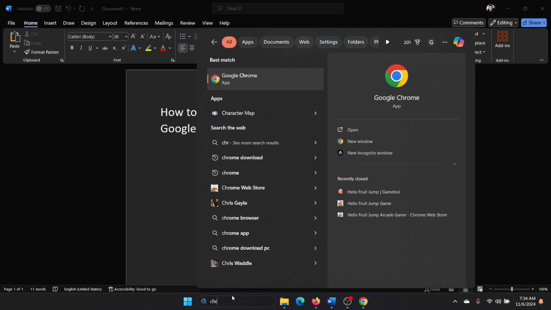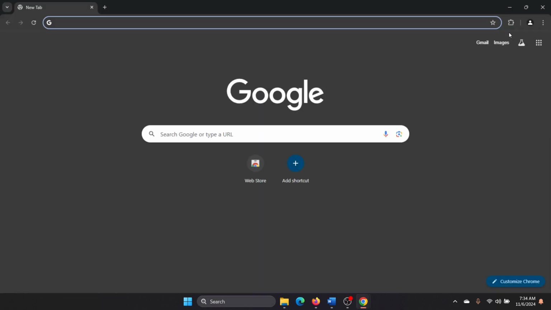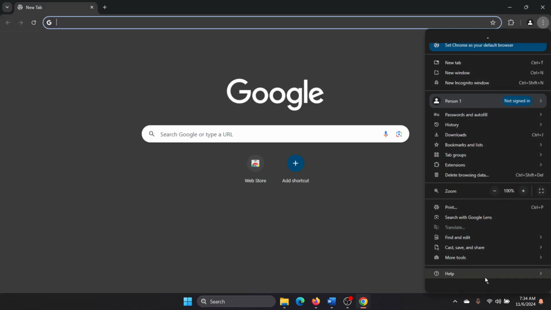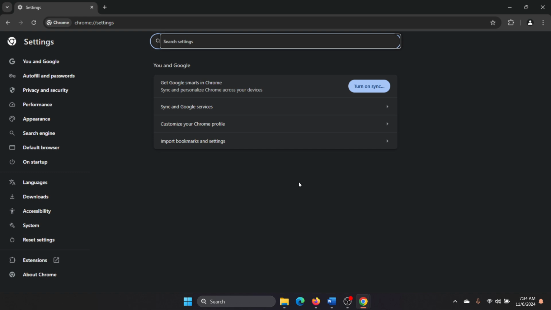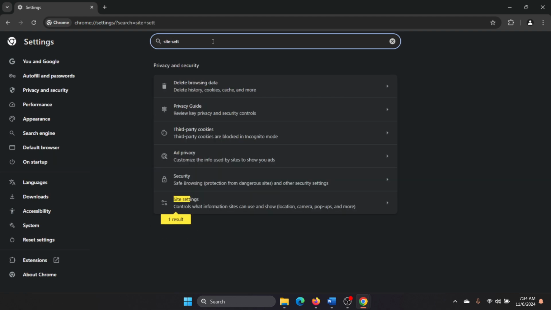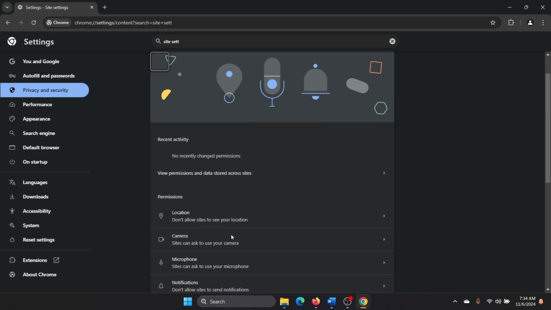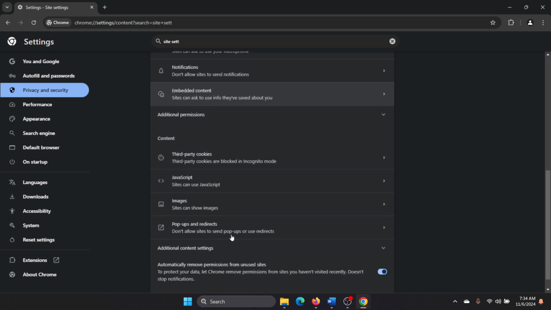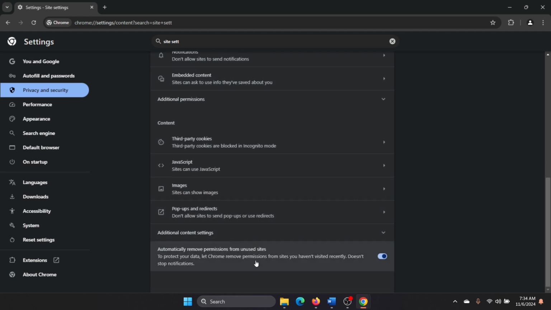Search for Chrome in the Windows search bar and open Google Chrome. Click on these three dots at the top right corner and then select Settings, and then search for Site Settings. Now go to Site Settings. Now scroll down, and you will find the option for motion sensors.